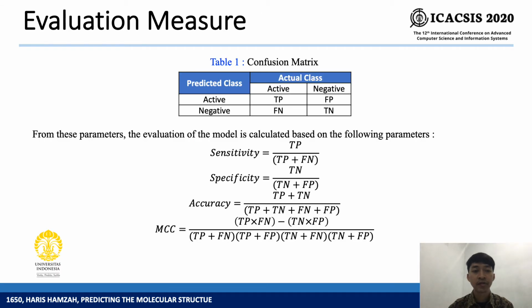To measure the performance of the deep neural network method in predicting DPP-4 inhibitors, the study used 4 parameters: sensitivity, specificity, accuracy, and MCC score.